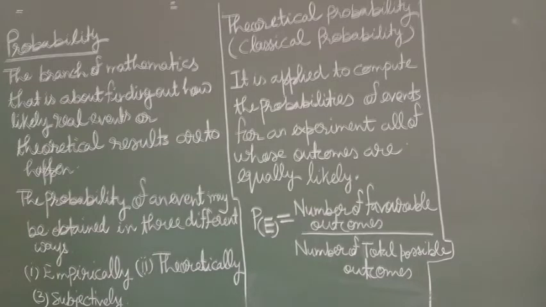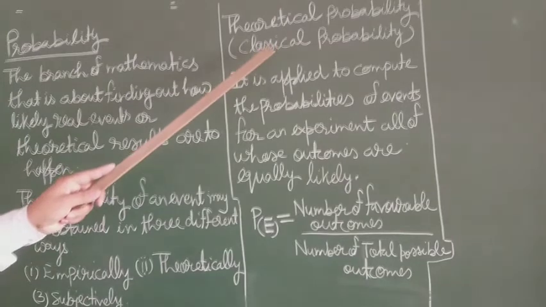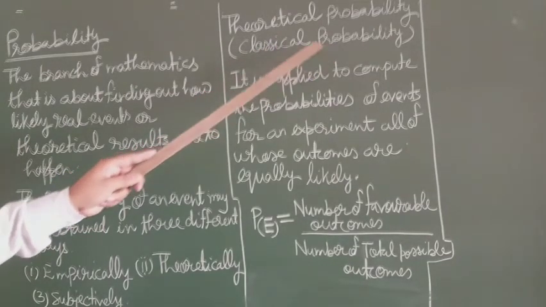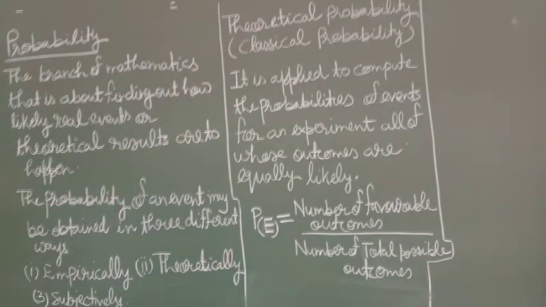This you have already studied in class 9th. In class 10th, we will study theoretical probability, which is also known as classical probability.